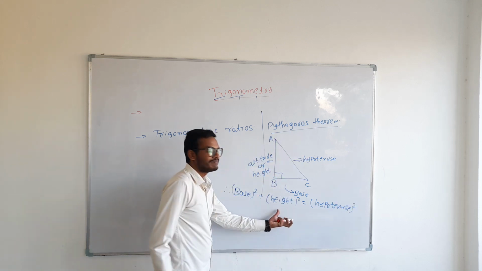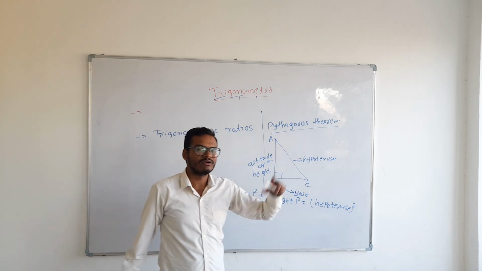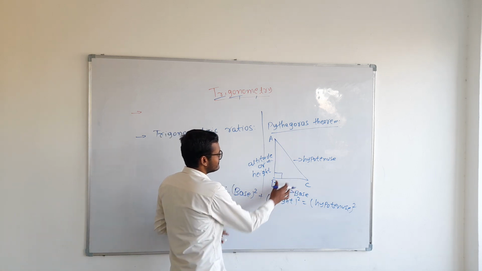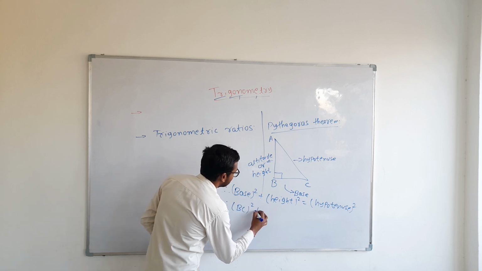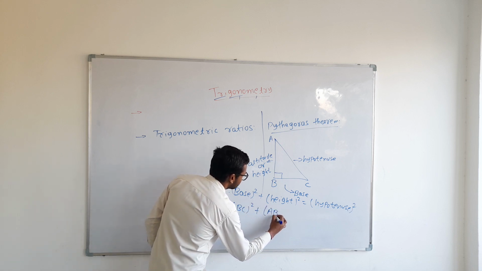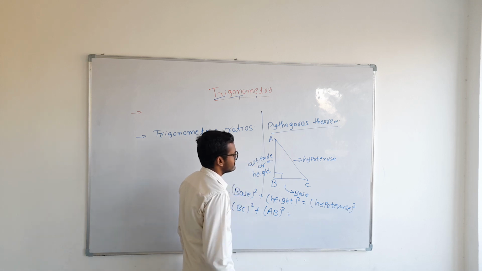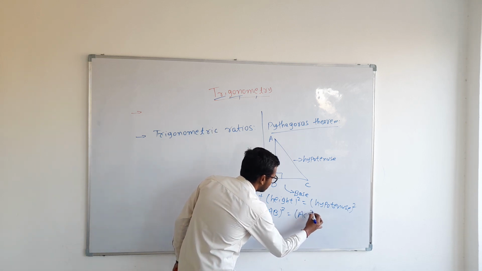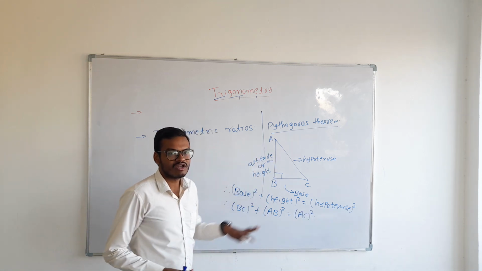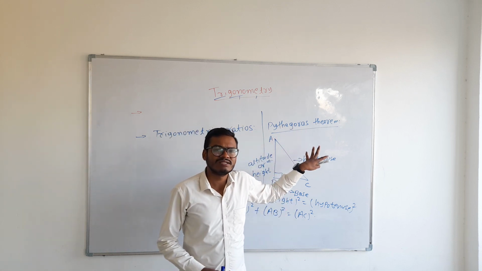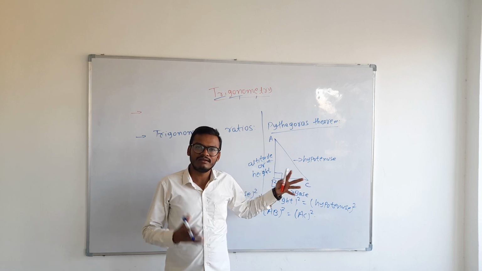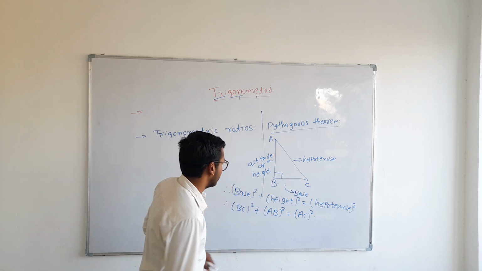So this is the statement of Pythagoras theorem. Here base is BC, so BC square plus height AB square is equal to hypotenuse AC square. So this is all about Pythagoras theorem. Throughout the chapter trigonometry we will be using this theorem in every question. It is very important.